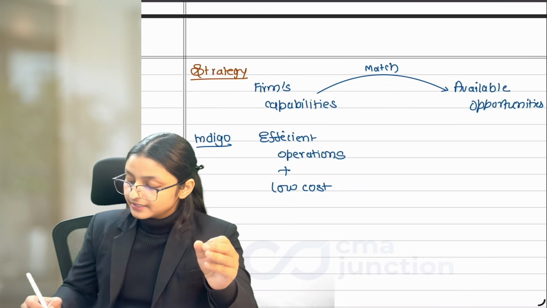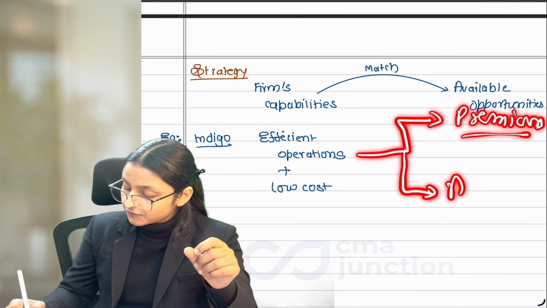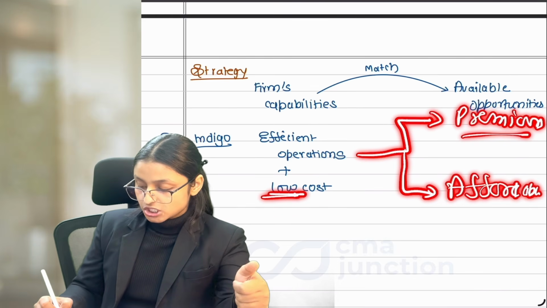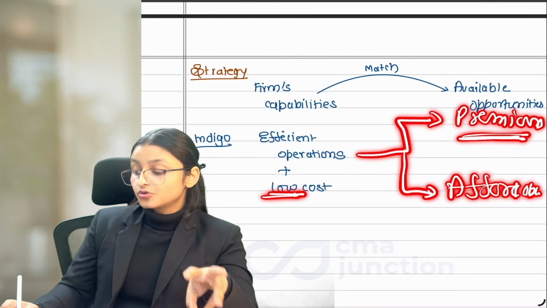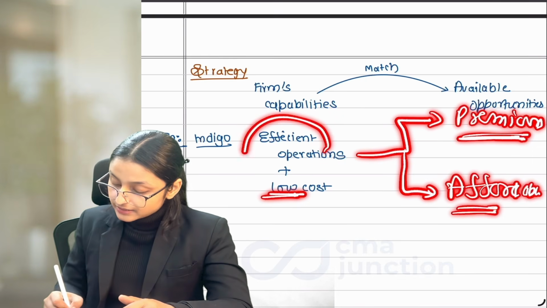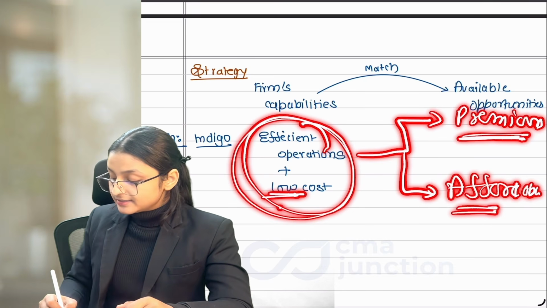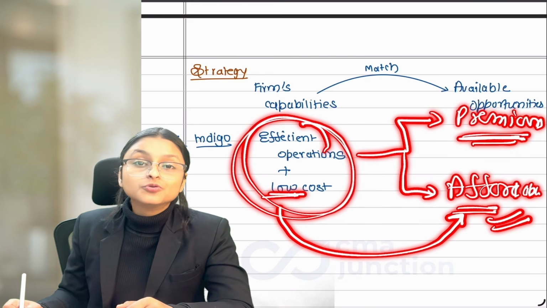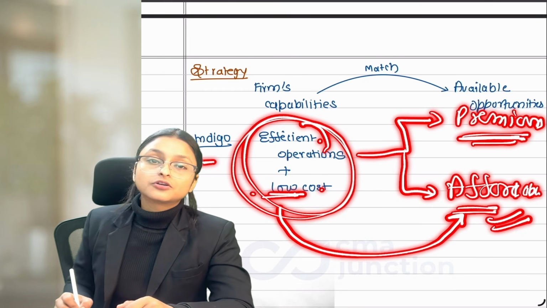Now this is the capability of Indigo. If you notice, there is a market for premium airline services, and there is a market for affordable airline service. Is Indigo, with low cost and efficient operation, aiming to grab the premium market? The answer is no. Their aim is to grab those customers who want affordable travel, right? Because it is able to make the cost as low or lower than the competitors, it is able to grab the market of affordable customers, which its competitors will not be able to do because they are not as efficient at lower cost operation as compared to Indigo, right?